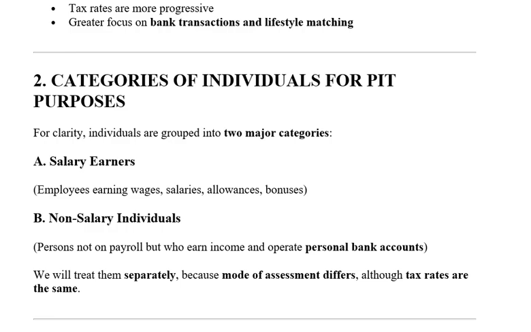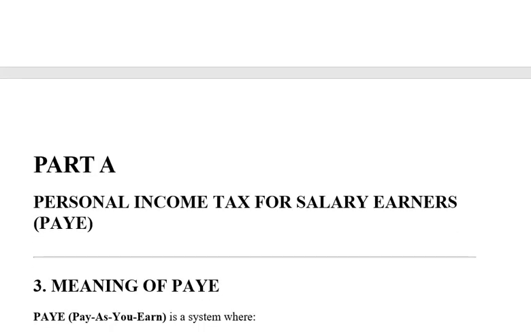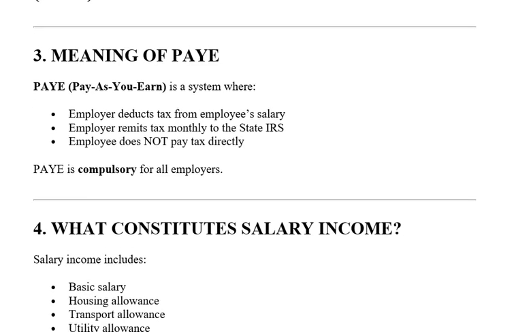So in this video we're going to focus on the salary earner. How do you calculate your income taxes as a salary earner? What is being charged as taxes for salary earners is known as pay as you earn. In other words, the higher you earn, the higher you pay. So that's how it is done.